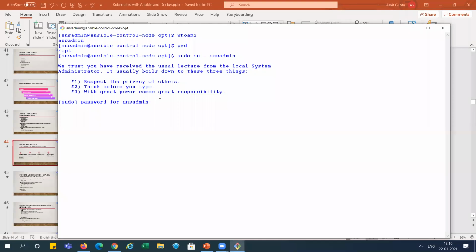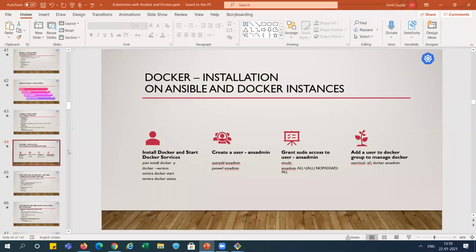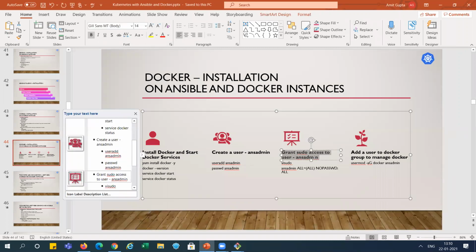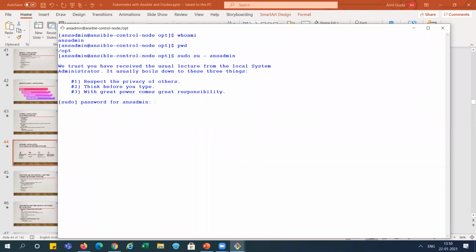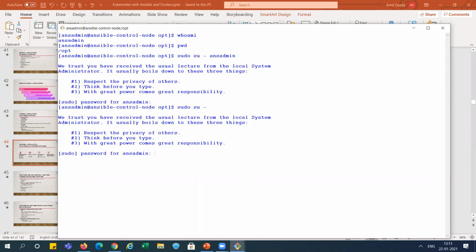Yeah, actually, it's asking for a password because we missed out one step here. We have not given the sudo access for ans admin. So we need to do this step also for giving this access. I'm doing it. So we need to do a sudo.